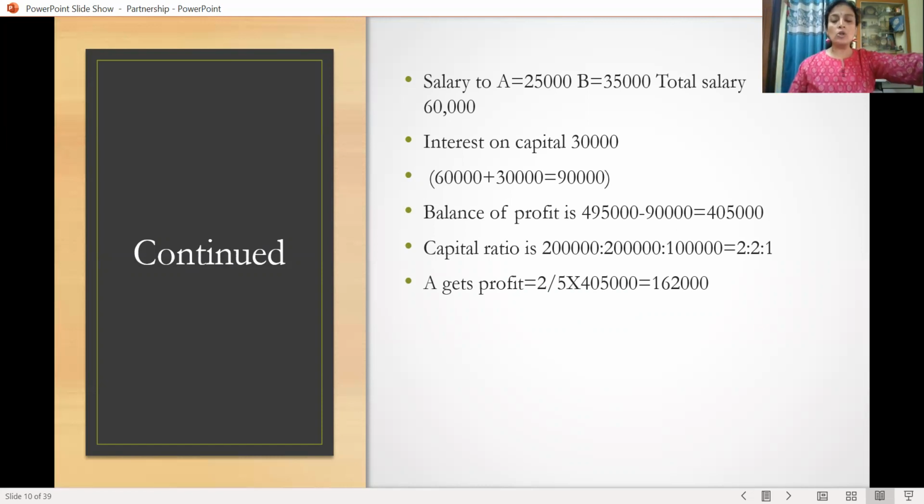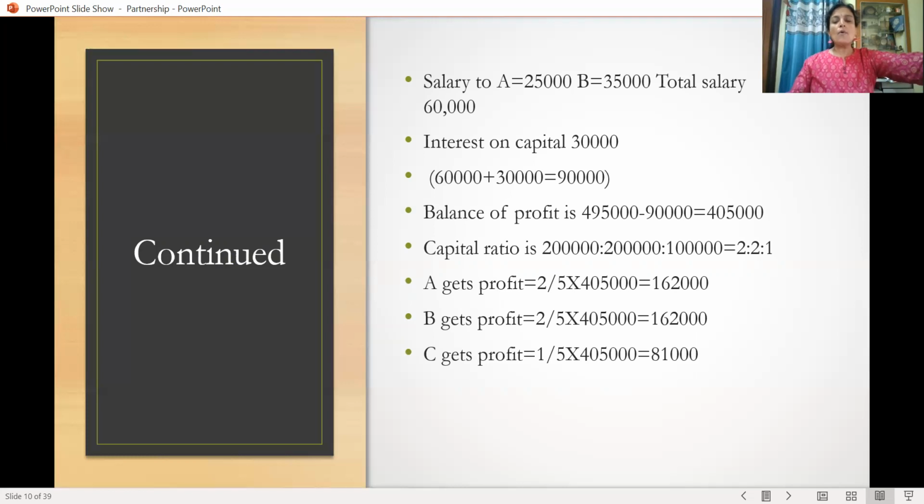For A, now 2 upon 5 into balance profit, that is 4,05,000. So 4,05,000 into 2 divided by 5, that is 1,62,000. For B, again the same: 2 upon 5 into 4,05,000. So we are getting 1,62,000. How about C? For C, the ratio is 1. So 1 upon 5 into 4,05,000. So he is getting 81,000.